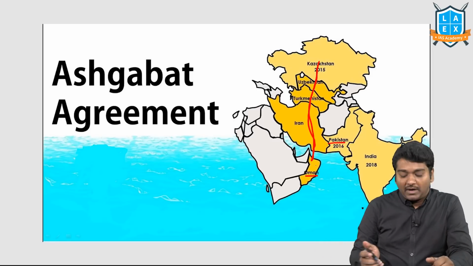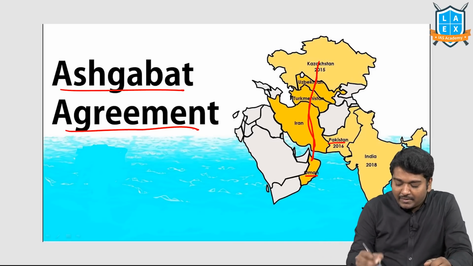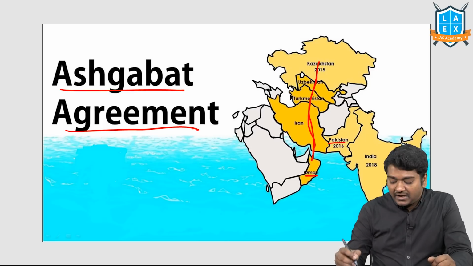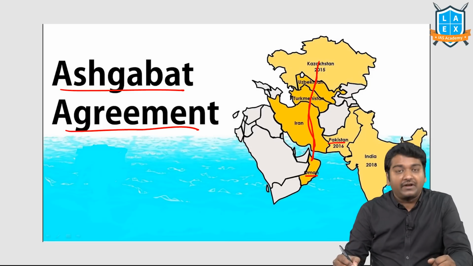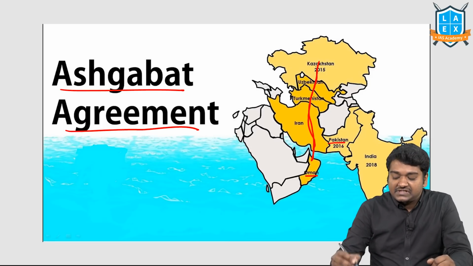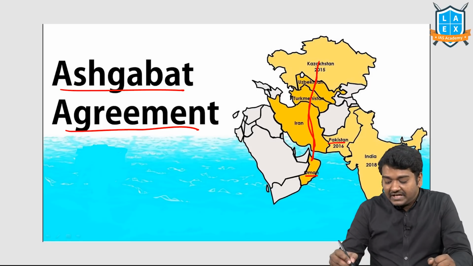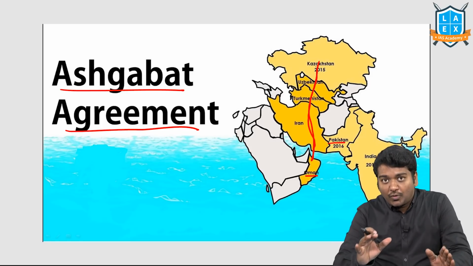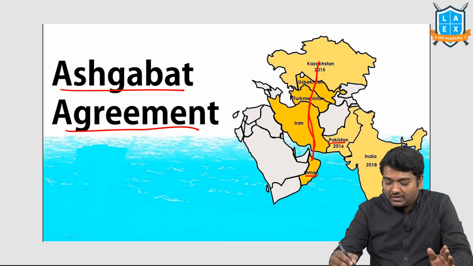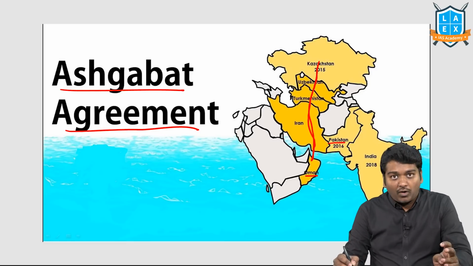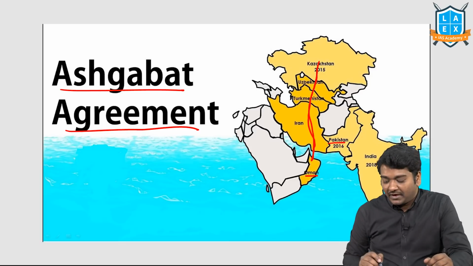So what are we talking about? The Ashgabat Agreement. Now this agreement was between 4 countries first. Later it was extended to Kazakhstan. It is a rail and road route present from Oman till here. Even though there is water, they have the ferry and all, and then they'll be moving.